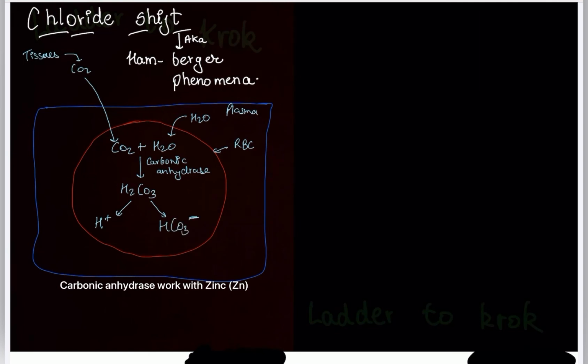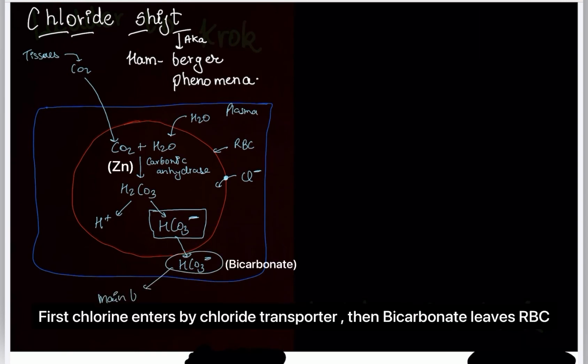Now what will happen? This HCO3 will come out. Why will it obviously come out? Here there is something called chloride. When this HCO3 increases in the cell, there are chloride channels on the membrane of this RBC. They will open, and chloride will enter the RBC, and as a result, to maintain the pH, this HCO3 will come outside into the plasma. And this HCO3 is the main buffer in our body.